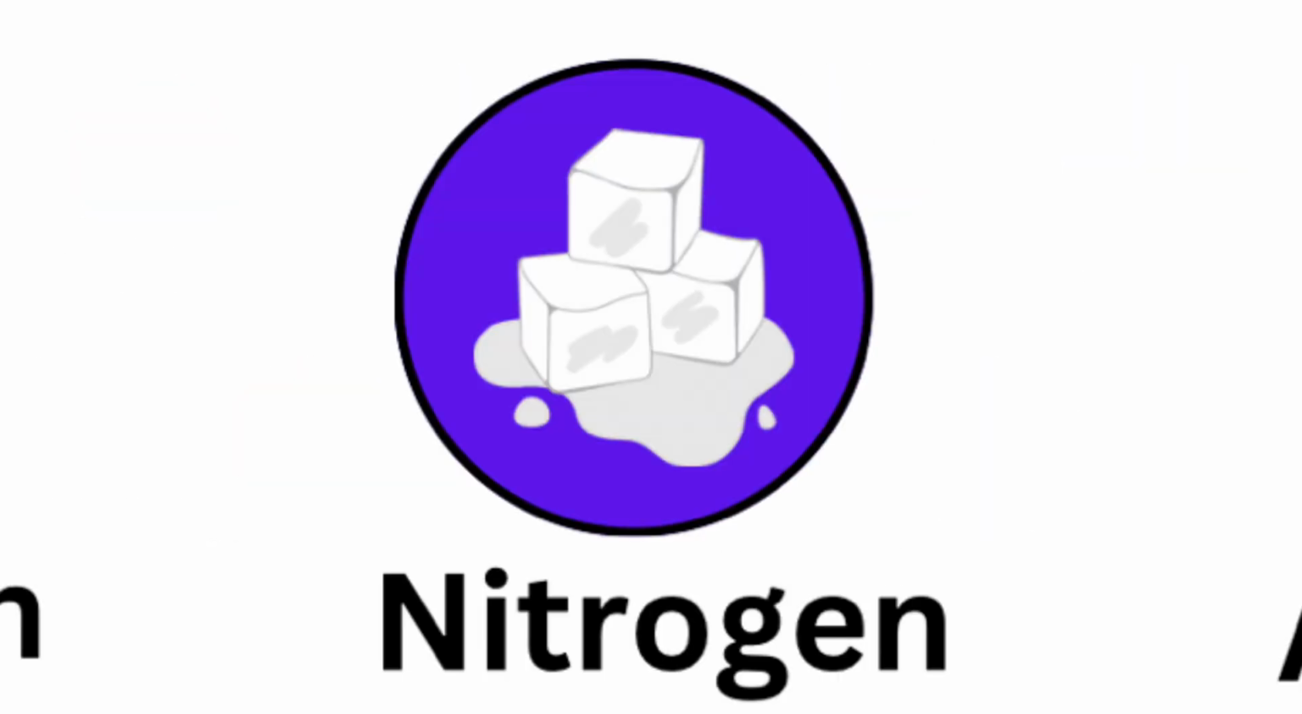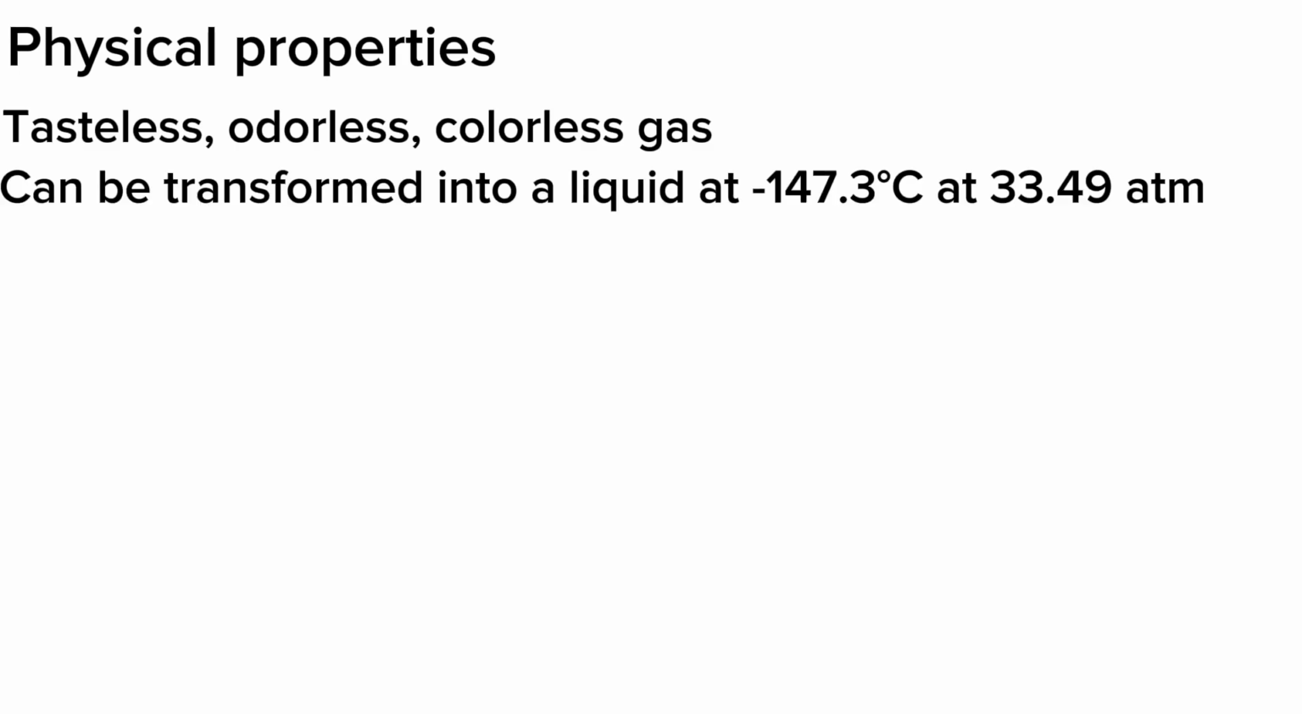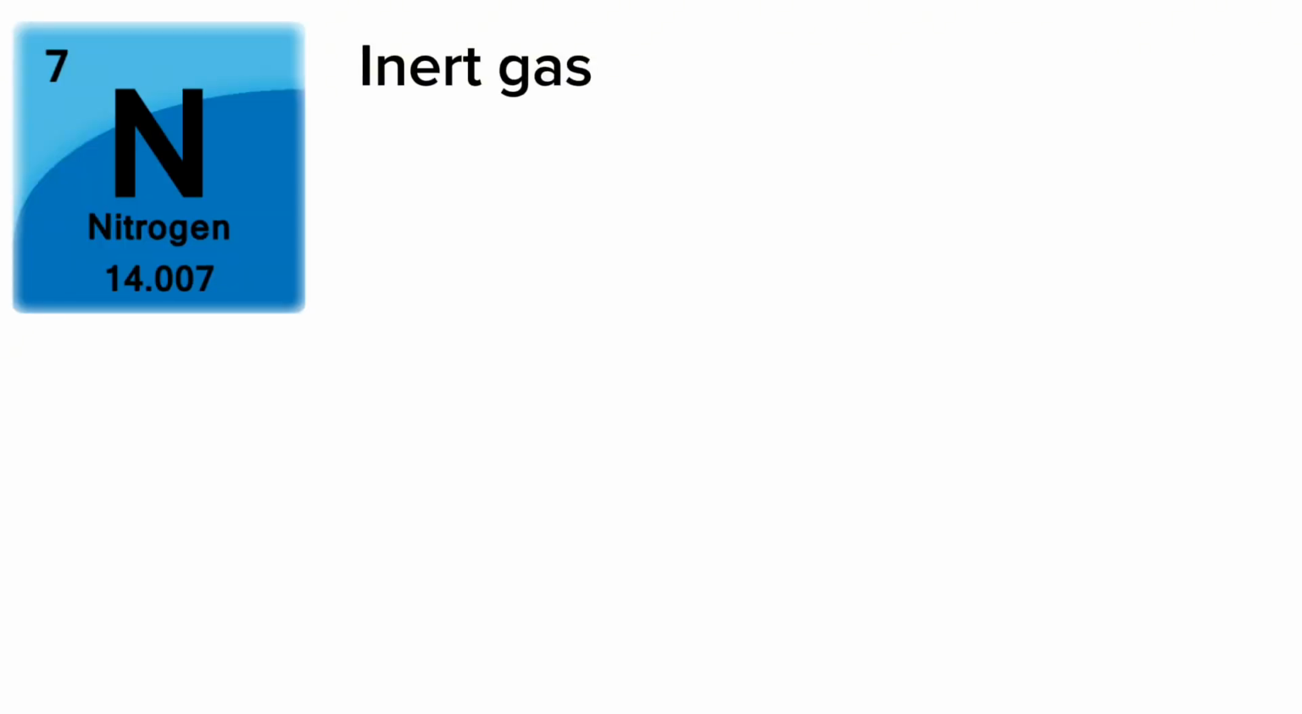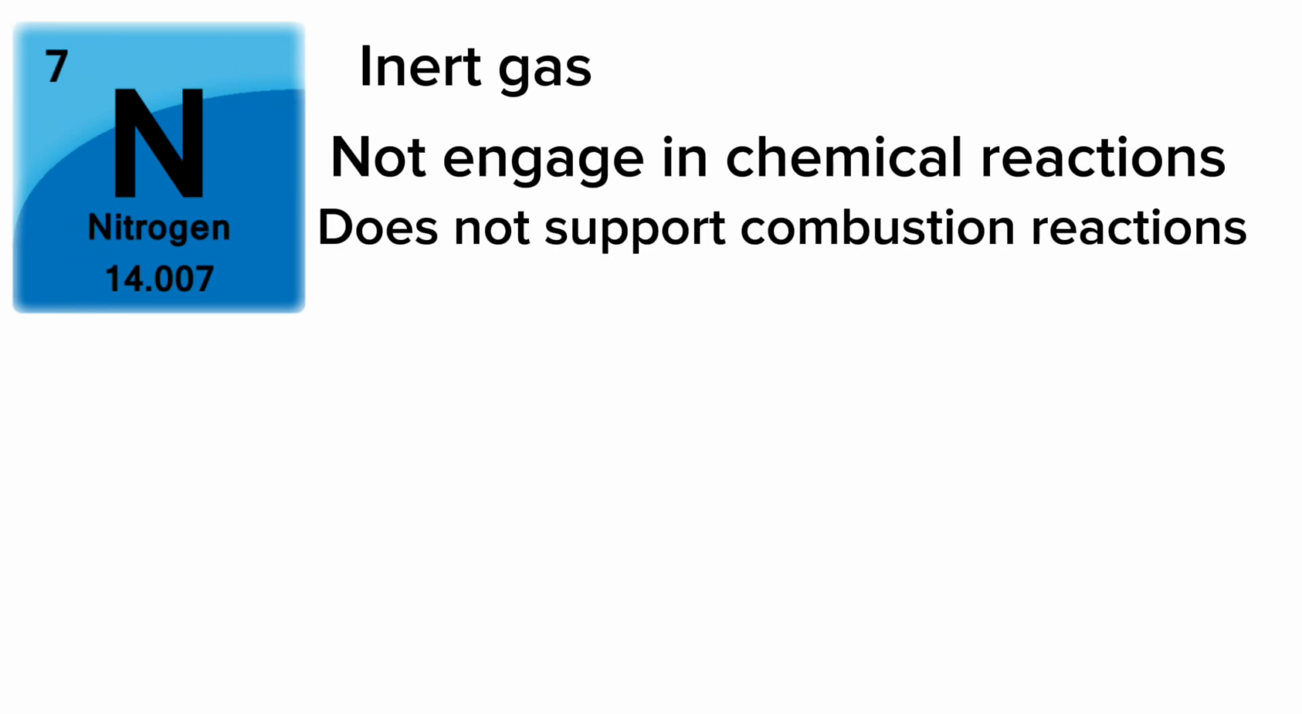Nitrogen. Nitrogen is a tasteless, odorless, and colorless gas. It can be transformed into a liquid at -147.3 degrees Celsius at 33.49 atmospheres. It can also be solidified at -209.8 degrees Celsius. Nitrogen is an inert gas, meaning it will not engage in chemical reactions. It also does not burn or support combustion reactions.